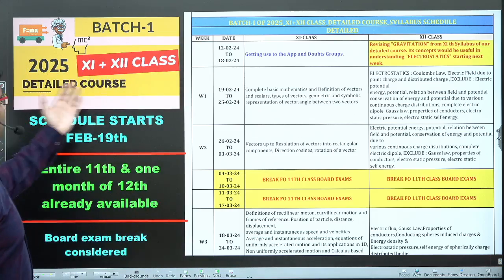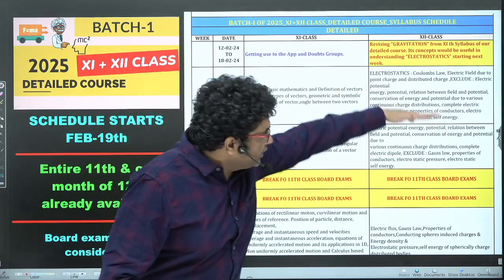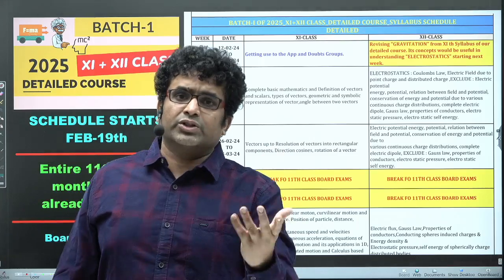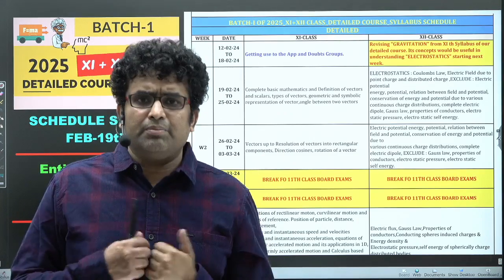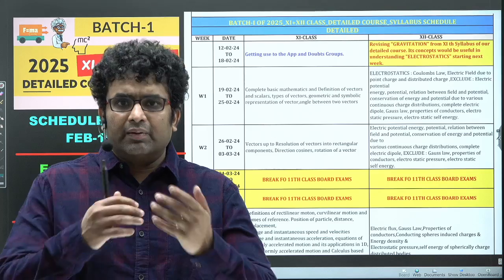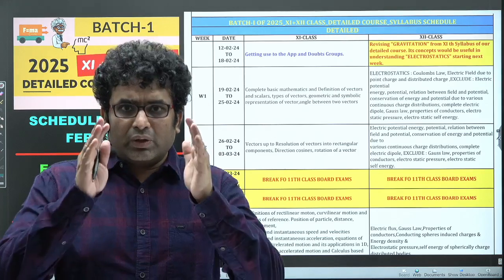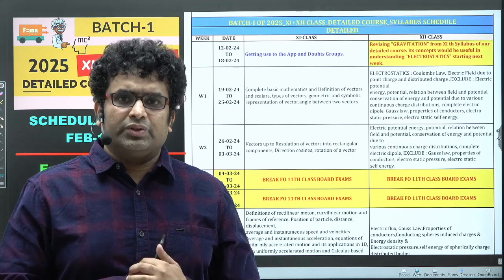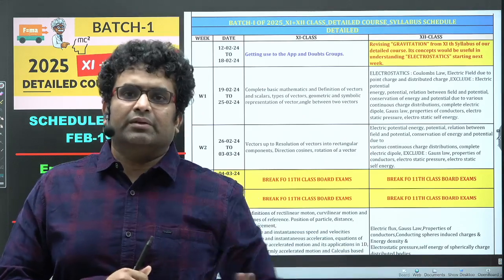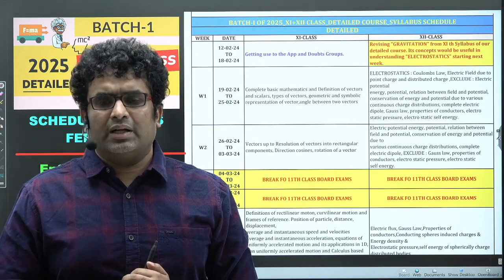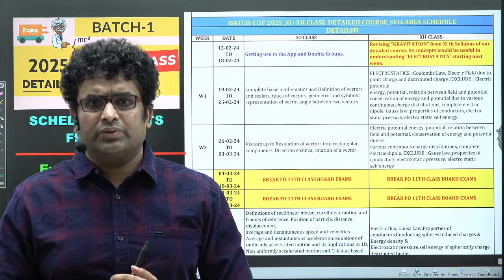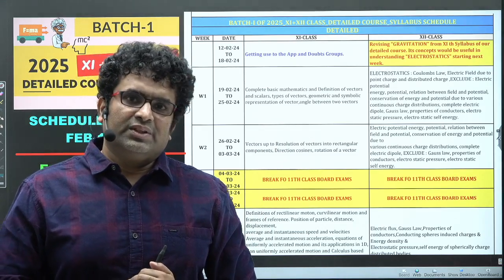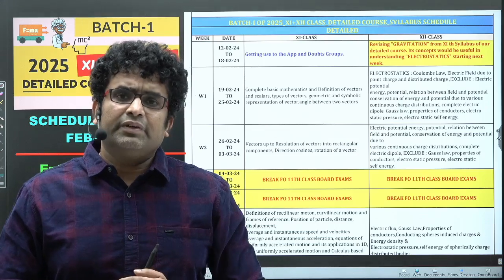You take the 11th plus 12th, try to keep doing 12th if you want, or any of the 11th complete syllabus, you can actually revise some of the important topics. You can DM me after taking the course, and I'll guide you with a customized plan depending on what your level is. I'll give personal attention to each and every one of the students, and you can ask the students who are in our courses, either detailed course or crash course, how many times I talk to them on phone. They have my phone number also. So depending on the targets that I keep giving them, I keep following up.